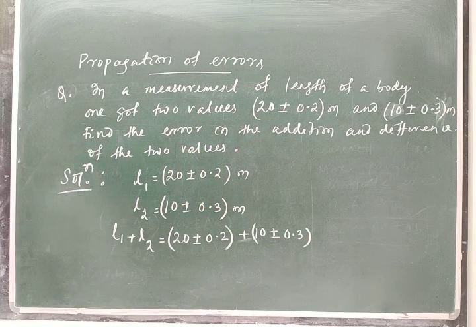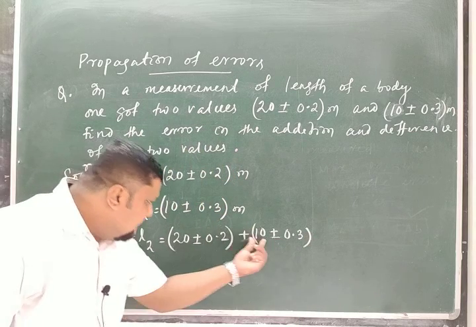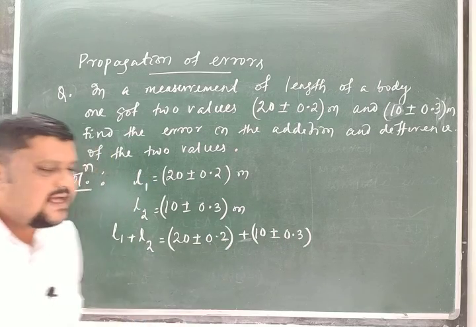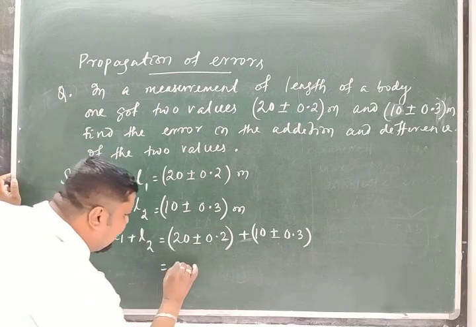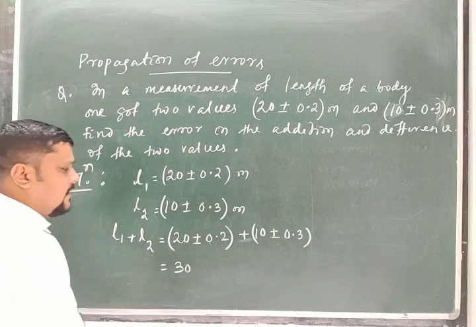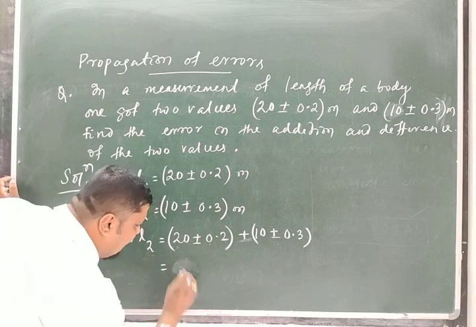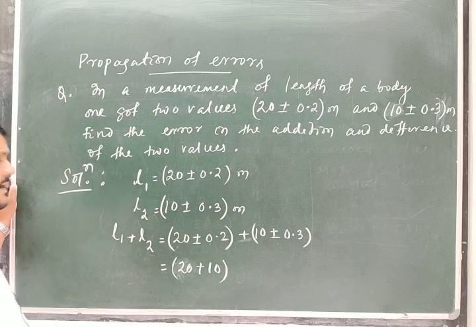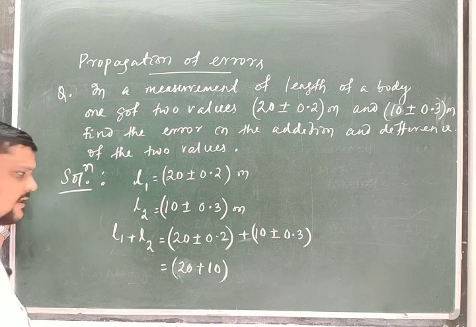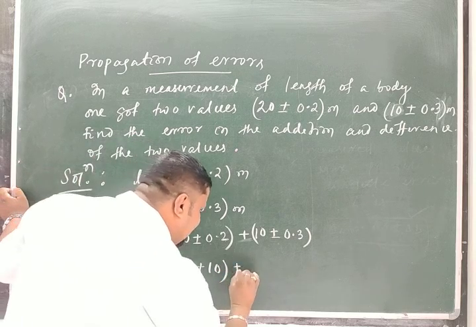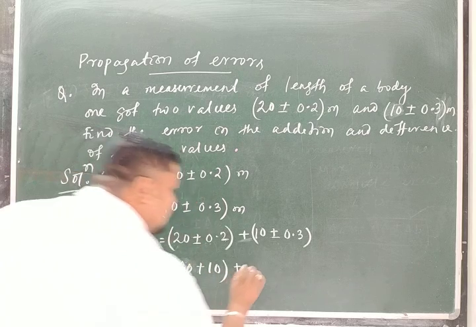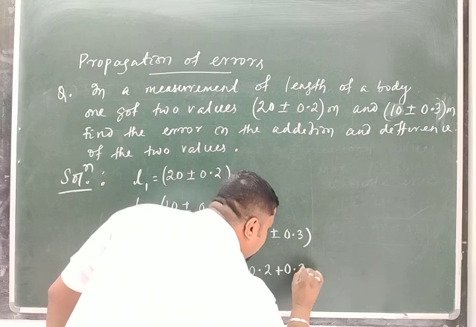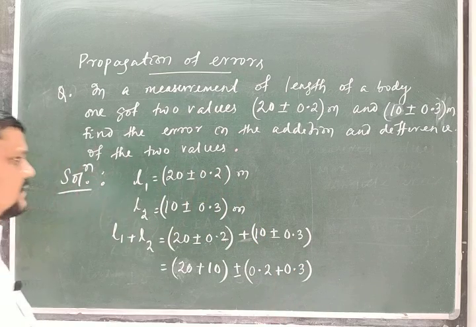Now if you add these two, these are the values with error 0.2 in the first observation and 0.3 in the second. So this is equal to 20 plus 10. The measured values are added, no problem, right? Then the error part is plus or minus, and these errors will be added, 0.2 plus 0.3.